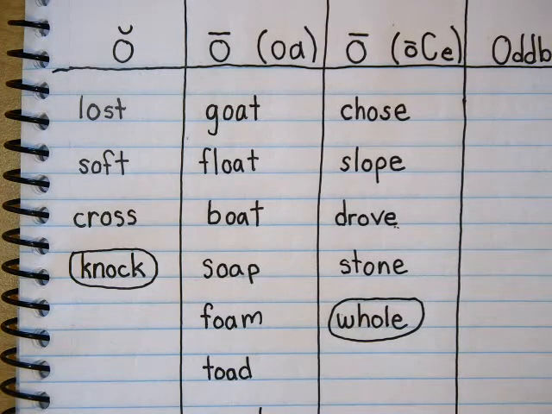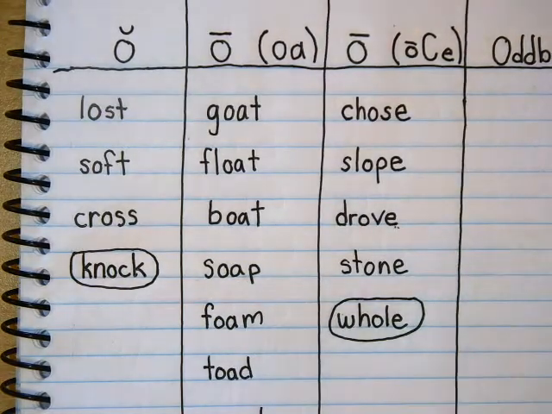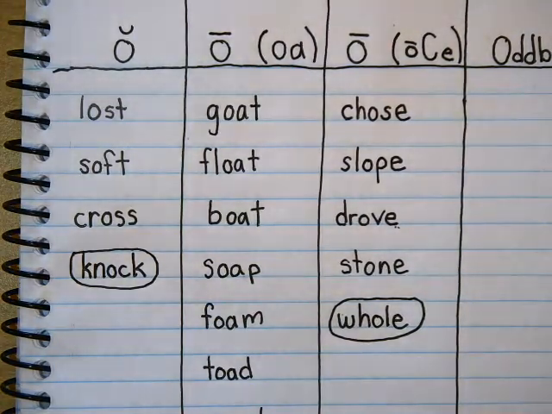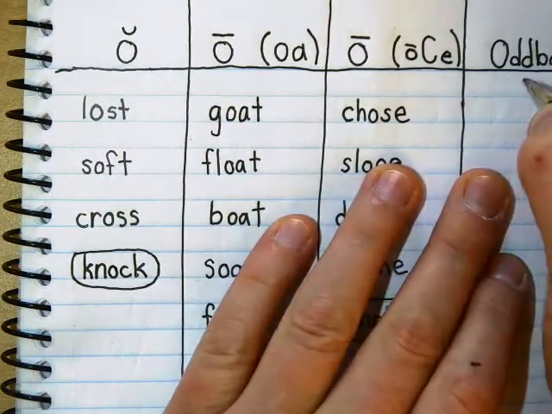Now the two words that I thought would be a little tricky, and we're going to put them in the oddball category because they have short O sounds, but they end in an E. Two. There's two. And they're the same pattern. They sort of have the same vowel sound. Okay? So we're going to do this.